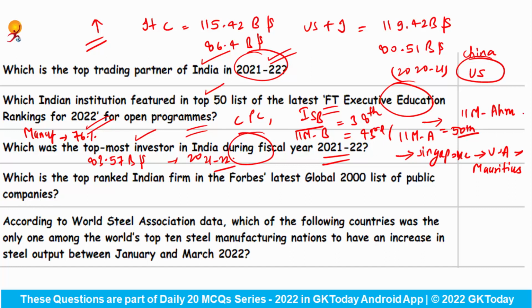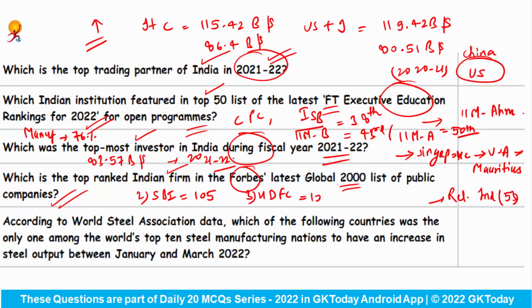Which is the top ranked Indian firm in the latest Forbes Global 2000 list of public companies? This is Reliance Industries, with a rank of 53. After Reliance Industries, at second place from India was State Bank of India with rank 105. At third it was HDFC Bank with rank 153, and at fourth place ICICI Bank with rank 204.